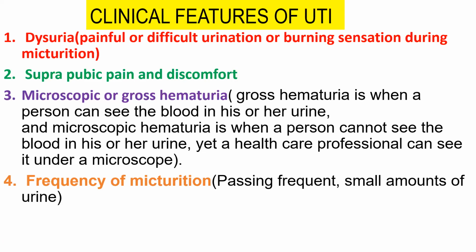That is why frequency of micturition is very important and needs to be assessed. So this is the fourth clinical feature of urinary tract infection.